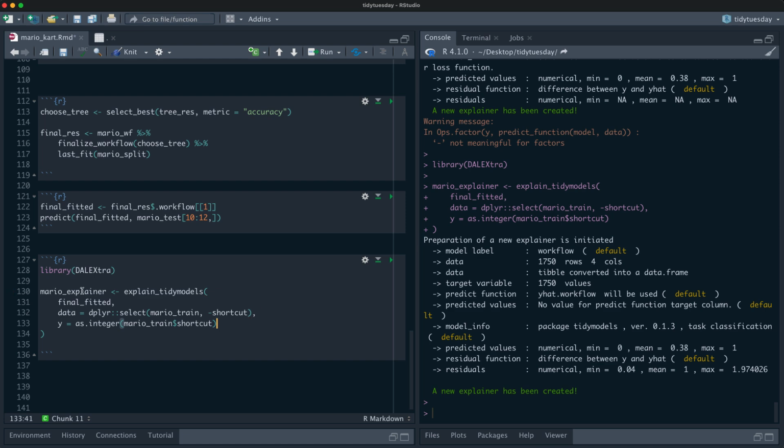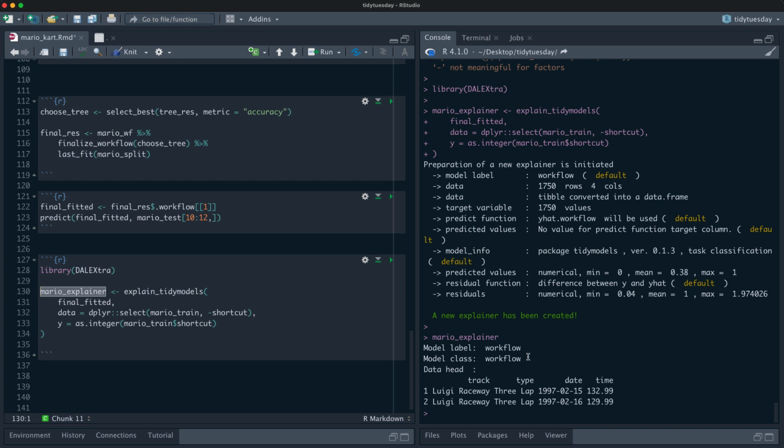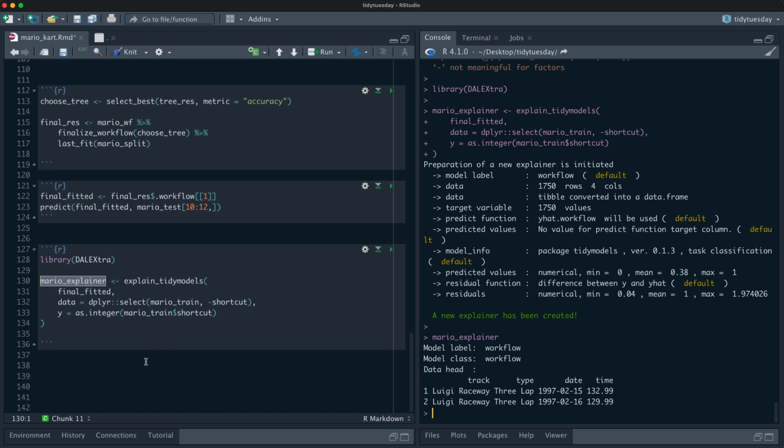Okay, so we've got our explainer. Here's our lovely explainer. It is a workflow, and here's the data that's in here. Now we can use this explainer to do a lot of different kinds of things.